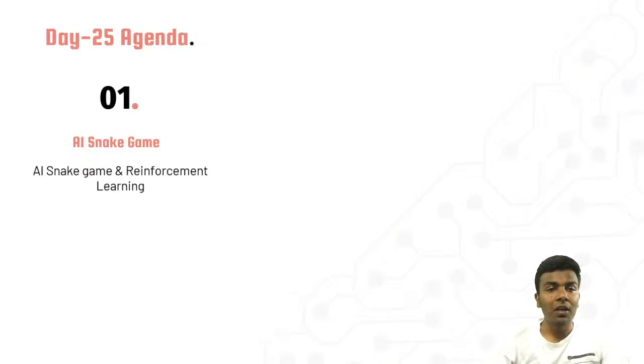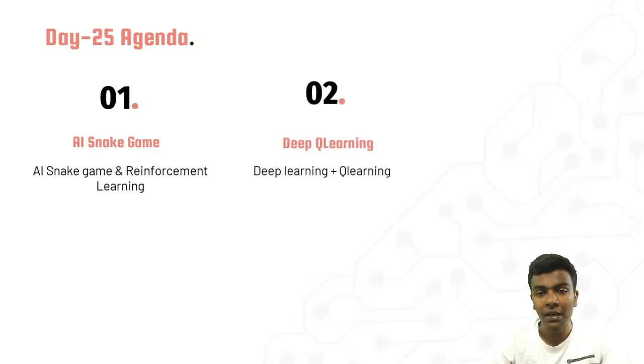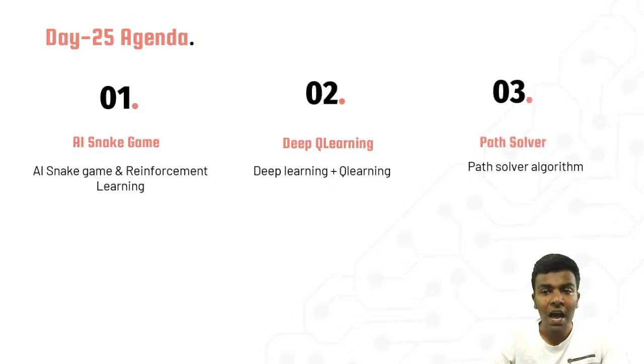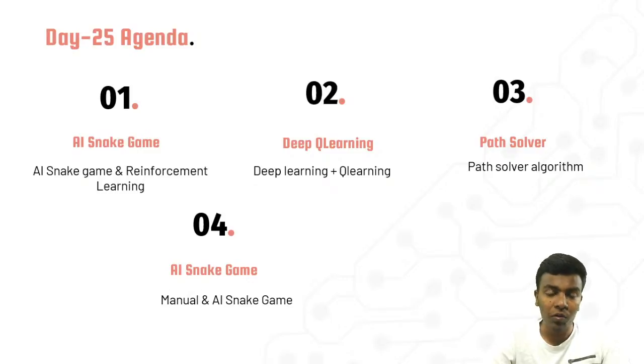While talking about the agenda, first of all, we are going to see the AI snake game, how it is going to work, and then we are going to see reinforcement learning, and then move on to deep Q learning, which is nothing but deep learning plus Q learning. With the help of that, we are going to deploy this application. And then path solving algorithms. There are a lot of path solving techniques, so we are going to learn a little bit of syntax here, but it is a little constrained due to timing constraints. The rest is explored in the internship portal. And finally we are going to deploy the AI snake game.